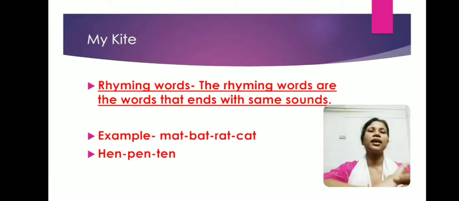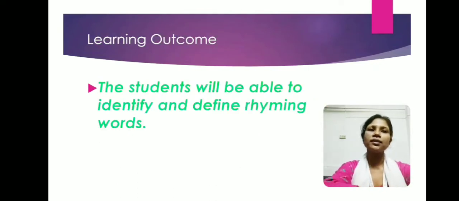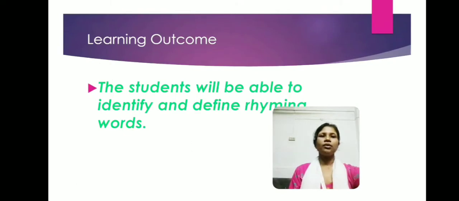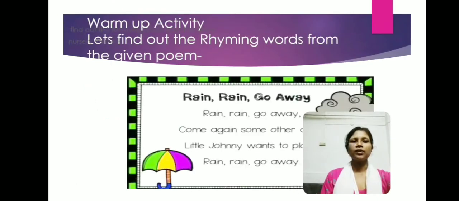Okay students, so once again I am repeating it. Rhyming words are the words that end with the same sound, and I hope it is clear to you. Now, what is the learning outcome of today's class? The learning outcome of today's class is that the students will be able to identify and define rhyming words. So you will understand what rhyming words are, as we have already discussed the definition in the earlier slide, and also you will be able to identify the rhyming words in one of the warm-up activities that we will do now.